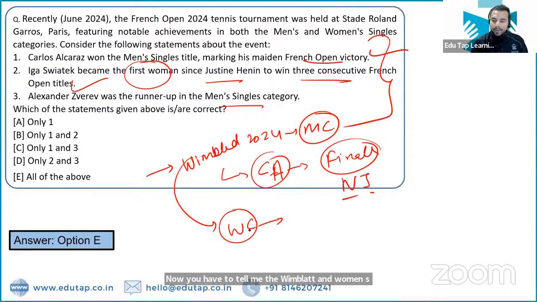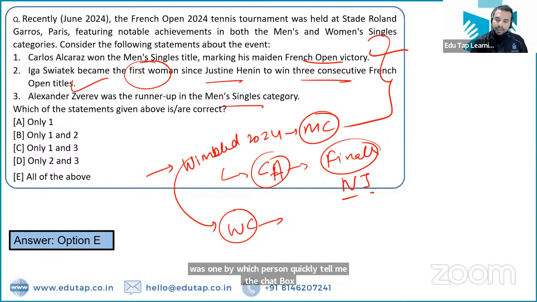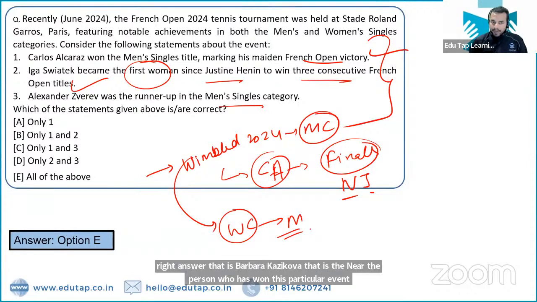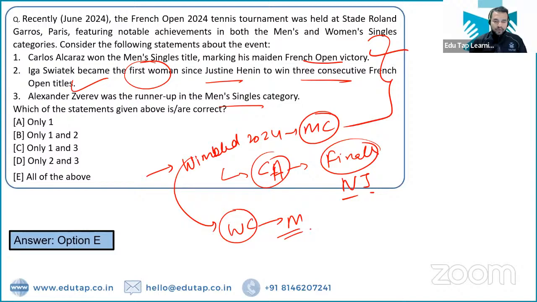Now you have to tell me the Wimbledon 2024 women's category winner. Who won the women's category match? The women's category title in the Wimbledon 2024 was won by which person? Quickly tell me in the chat box. Absolutely right. It has been won by Barbara. So this is the right answer. That is Barbara Krejcikova. That is the name of the person who has won this particular event. So Carlos Alcaraz और बारबरा दोनों को हमें याद करना है from the exam point of view. Wimbledon recently हुआ था, तो we must remember from the exam point of view about this part.